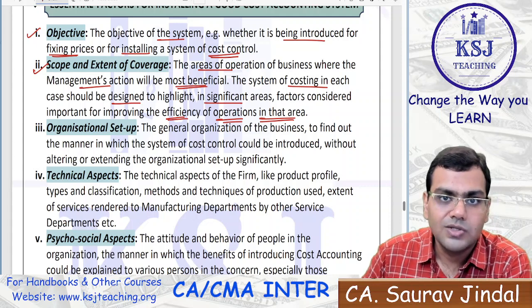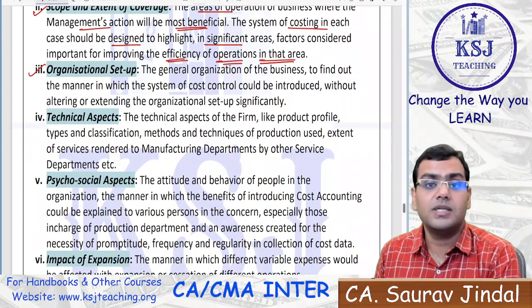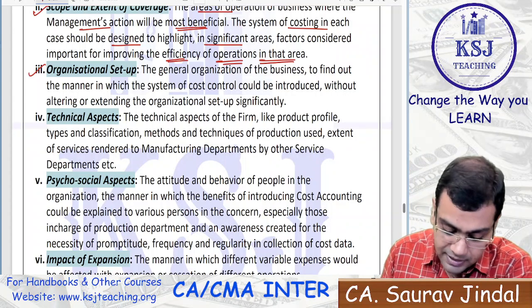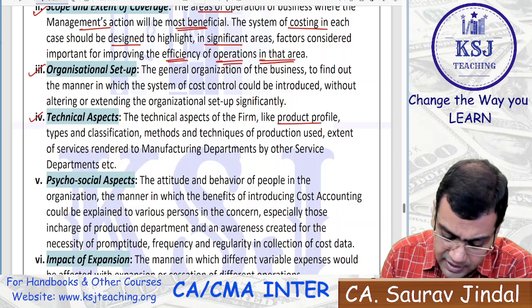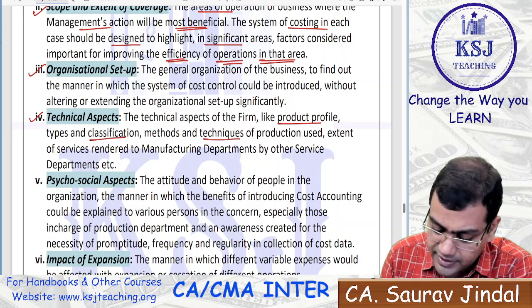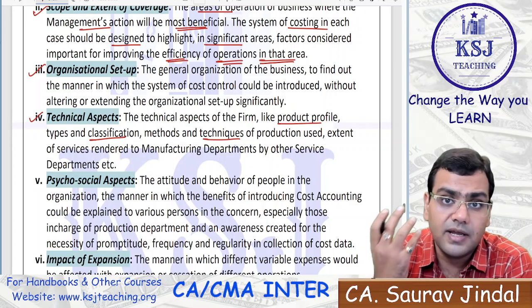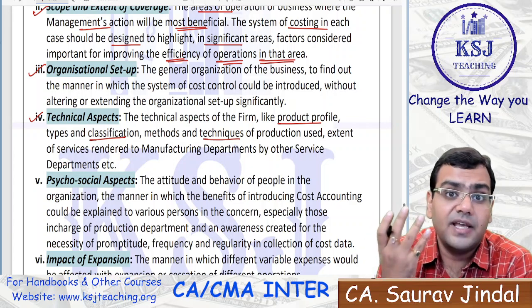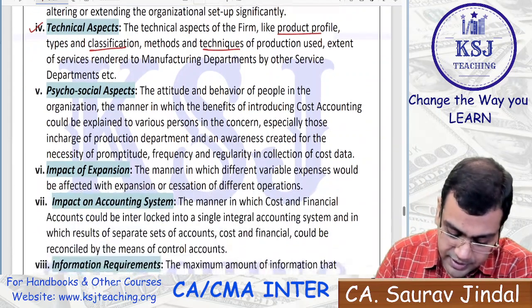How much area, what all factors of that particular business needs to be covered in that cost accounting system, right? Then organizational setup is very important to consider, that what is the organizational setup, the technical aspects, what is the product profile, types and classification, methods and techniques of production used, that how that business is actually being run. The cost will be identified according to that. The cost accounting system will be installed according to that, right?